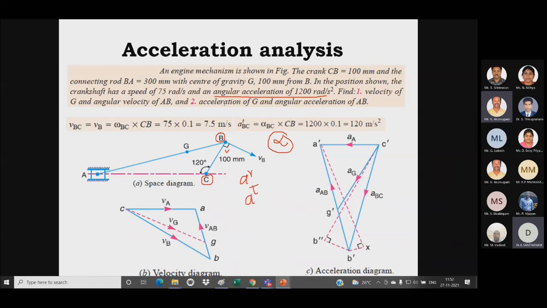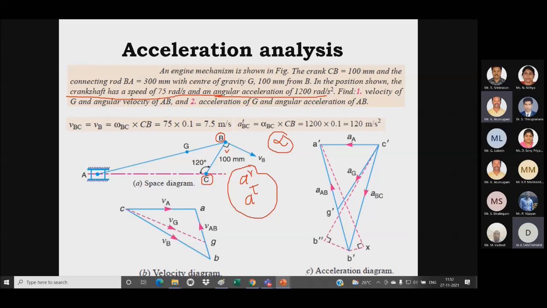So in the given data, if we are provided with the value of angular acceleration for the input link, as you can see, the crankshaft has a speed of 75 radian per second and angular acceleration of 1200 radian per second square, then we will have radial and tangential components for the input link or crank.